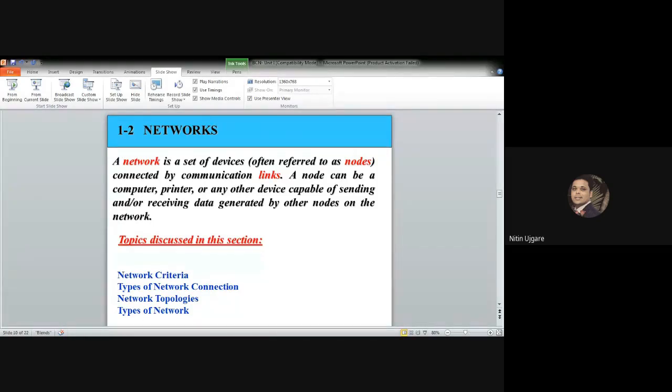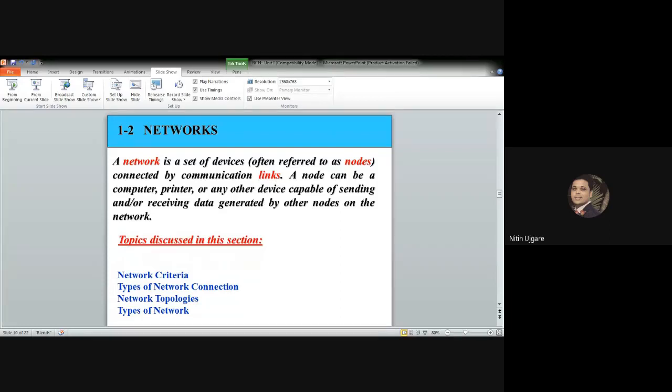So we have seen what is data communication, what is telecommunication, what is data, what are the different forms of data. We have seen the components of data, then how the data is represented in different forms, and finally how the data flows through the transmission medium, may it be wired media or wireless media.